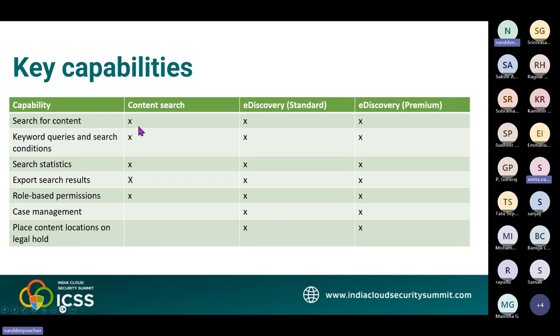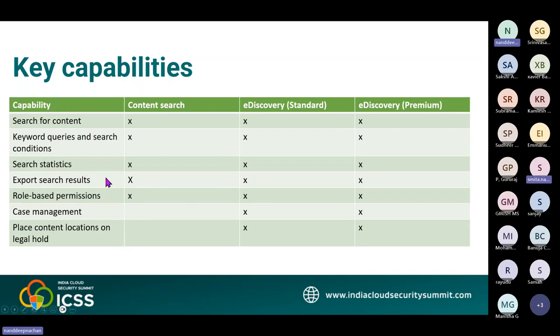Next, keyword queries and search conditions. You create KQL, that is the Keyword Query Language, search queries to search for the content that matches the query criteria. You can also include conditions to narrow the scope of your search. Then we have search statistics. After you run a search, you can view the statistics of the estimated search results, such as the total number and size of items matching your search criteria. Other statistics include the top content locations that contain the search results and the number of items that match the different parts of the search query.